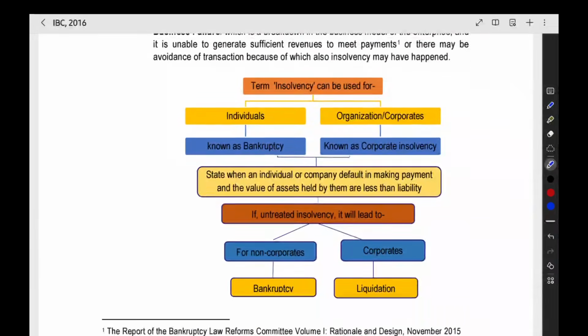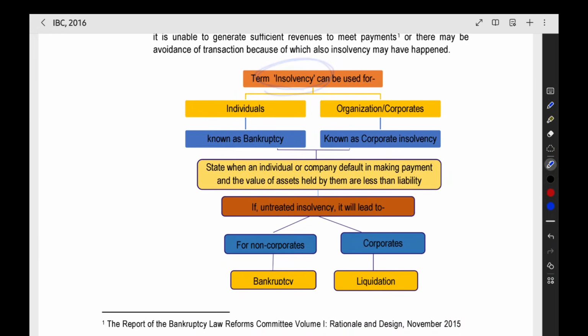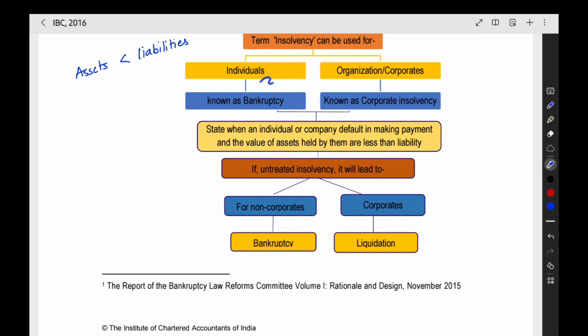So here if you see insolvency, what is the meaning of insolvency? Insolvency is a state where your assets will be less than the liabilities. You are having assets of only 70 crore, but you have to pay liabilities of 100 crore. Then it will be called as an insolvency. This can happen to both individuals and in the organizations like companies or any other corporation. When it is happening for individuals, it is called as bankruptcy. When it is happening for corporates, for organization, then it is called as corporate insolvency.